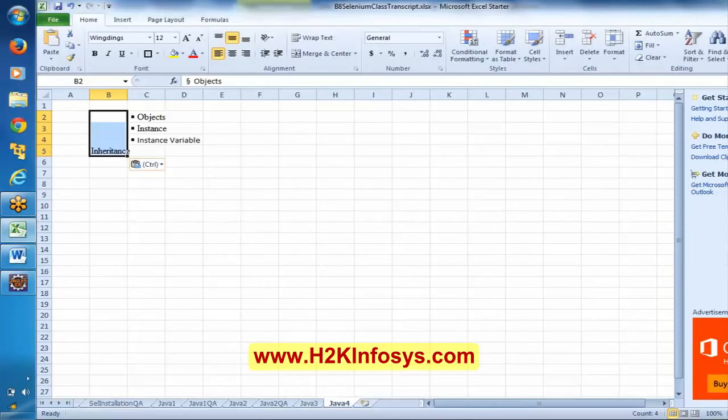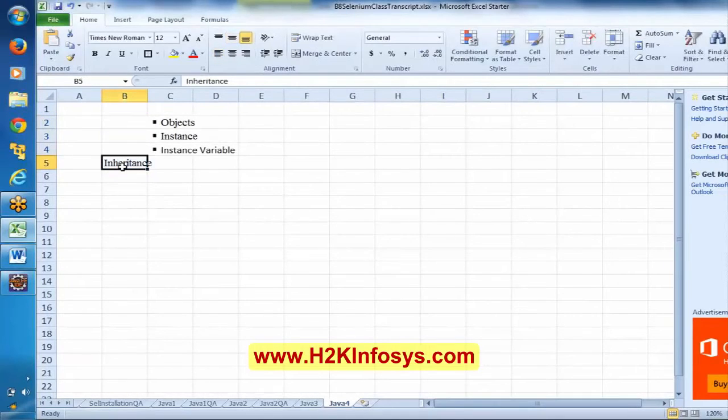We are going to discuss what is meant by object, what is meant by instance, what is meant by instance variable, inheritance.